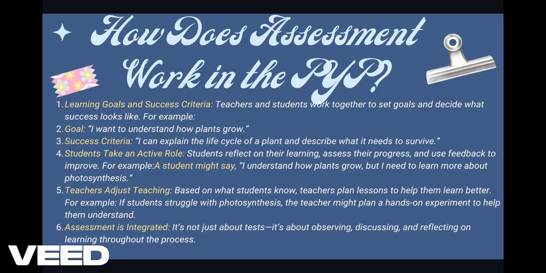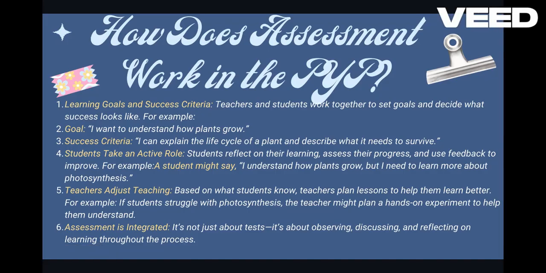Students take an active role. Students reflect on their learning, assess their progress, and use the feedback to improve. For example, a student might say, I understand how plants grow, but I need to learn more about photosynthesis. So here the student is aware of his own progress at each and every step. Now, the teacher adjusts teaching based on what the child knows.